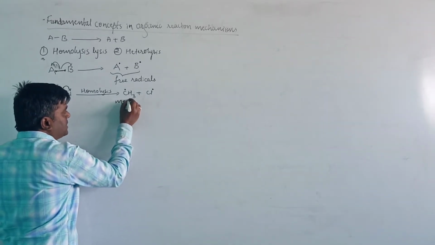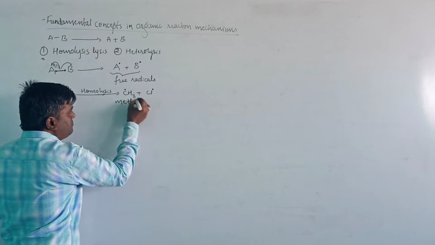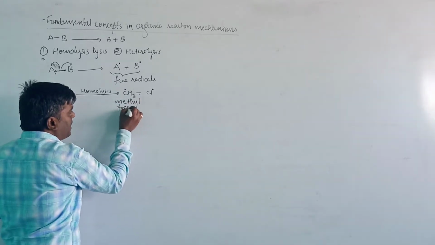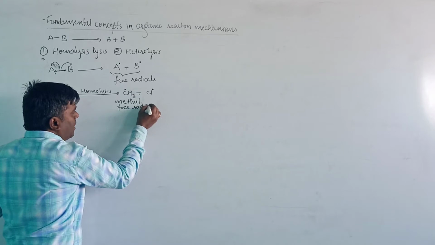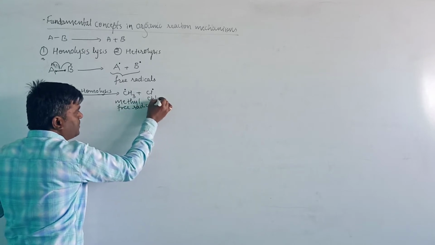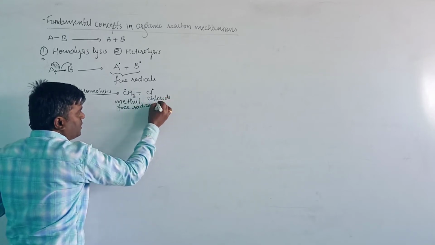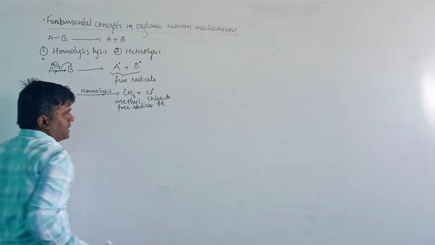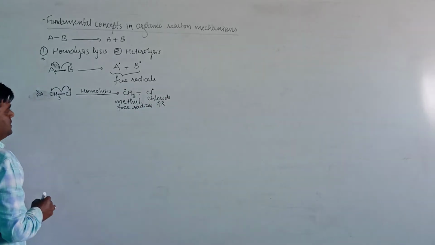It is known as the methyl free radical, and this is known as the chlorine free radical. Then let us take another example.